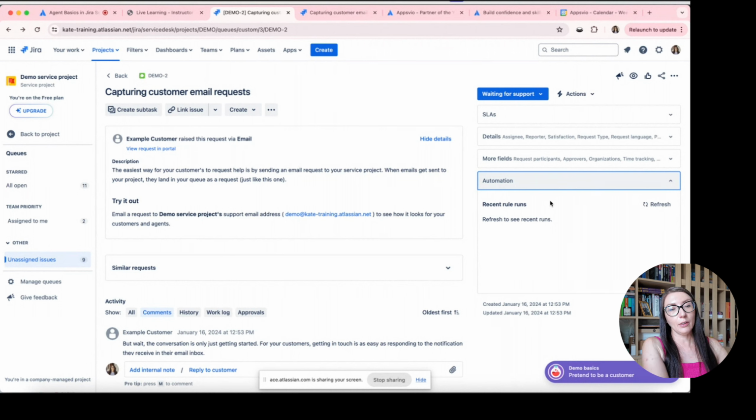And if you have some defined rules which you would like to execute from this view, this is the section for these automation rules.